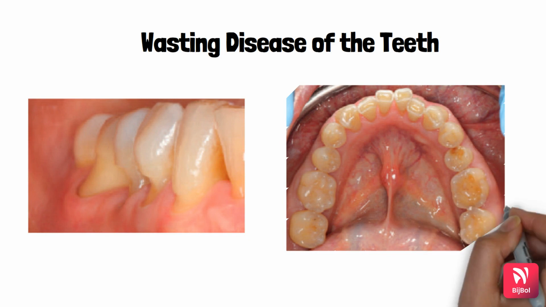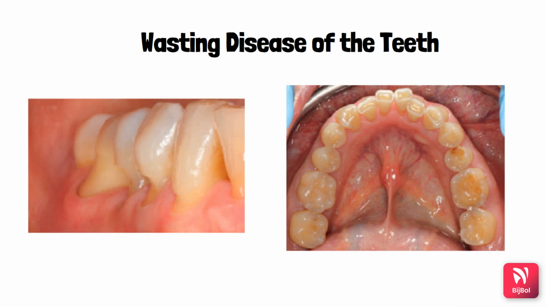So these include the gradual loss of the tooth substance. So the forms of wasting are erosion, abrasion, attrition, and abfraction. So here in the first picture you can see the non-carious cervical lesions, and these are a combination of abrasion, abfraction, and erosion. Whereas in the second picture you can see the flat shiny discolored surfaces which are produced by the occlusal wear. So erosion, the term erosion is also called corrosion, and it is a sharply defined wedge shaped depression which is present in the cervical area.